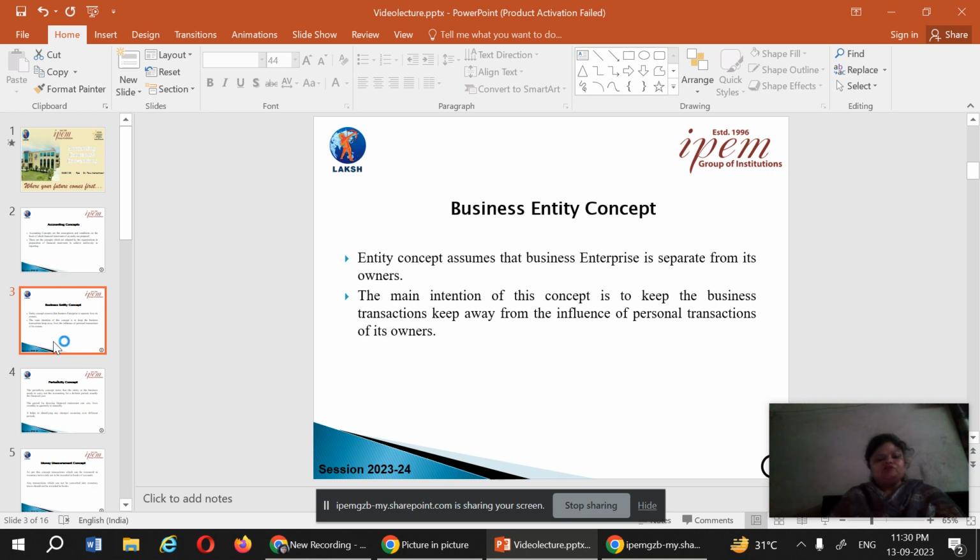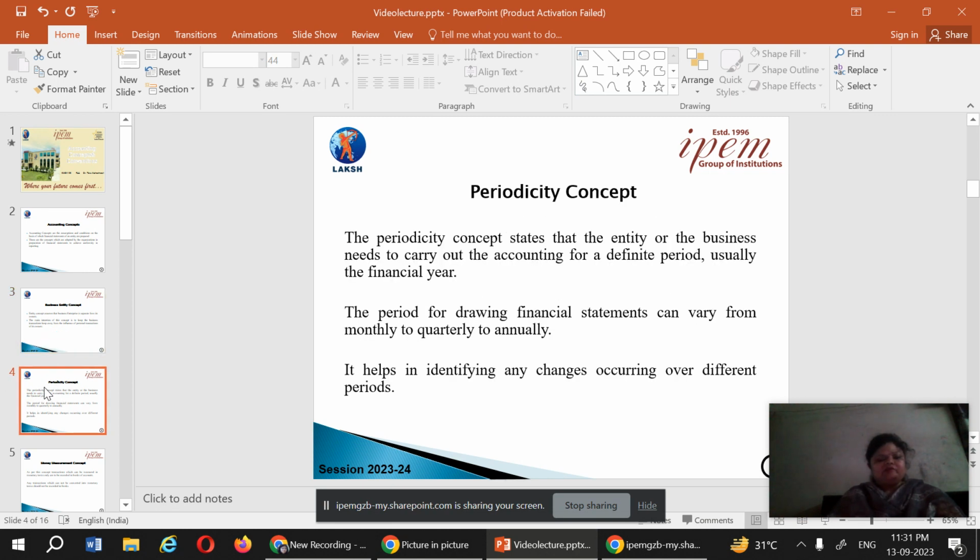The main intention of this concept is to keep business transactions away from the influence of the personal transactions of its owner. That is why capital is different from drawing, and we consider capital as a liability for the business.